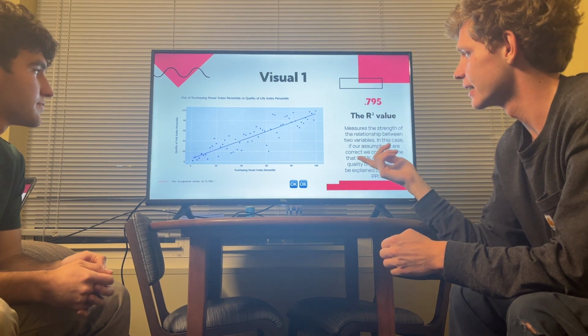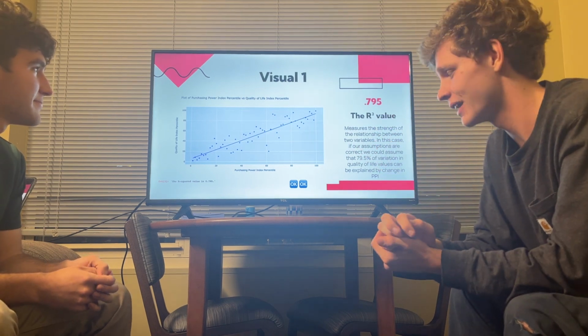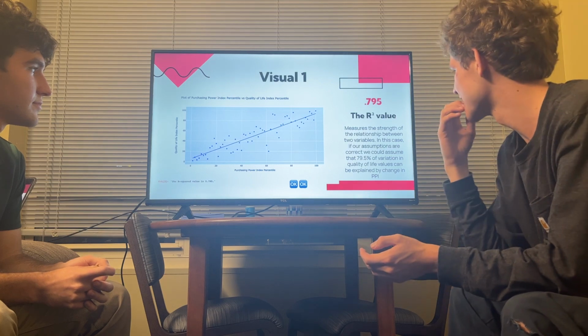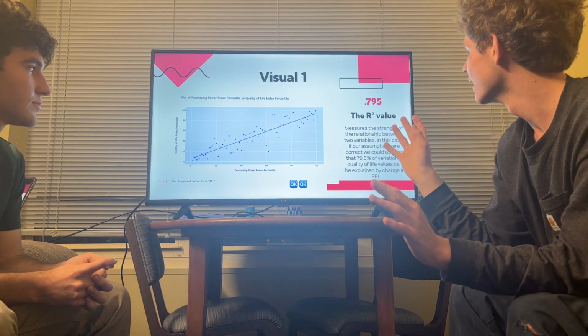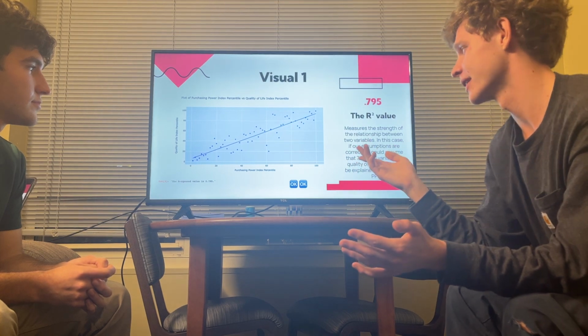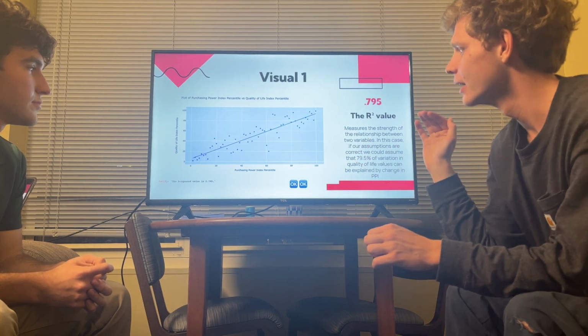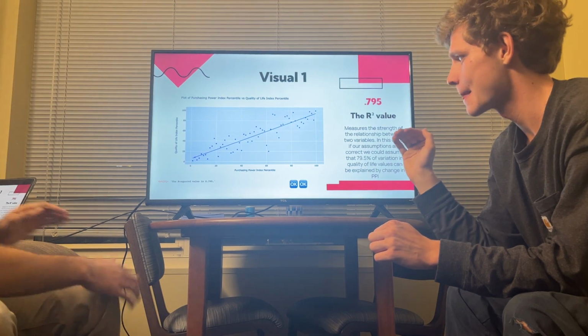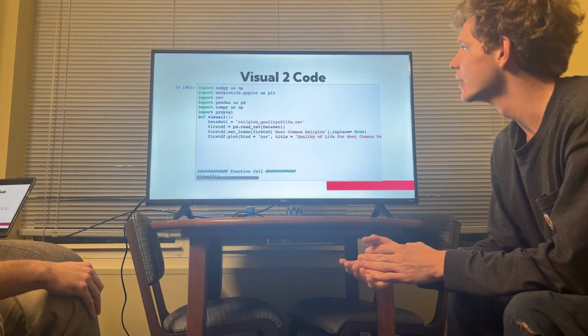And here you'll see that it has an R-squared value of 0.795, which is actually really high, and tells us that if our assumptions are correct, we can assume that 79.5% of our variation in quality of life index can be explained in some way by variation in purchasing power index as far as our percentiles go.